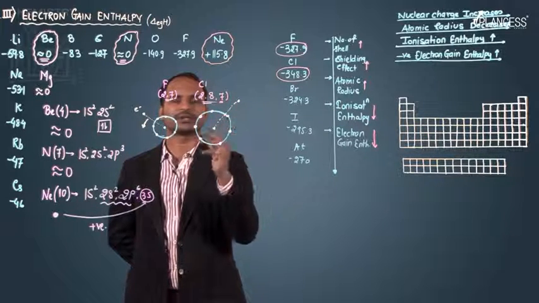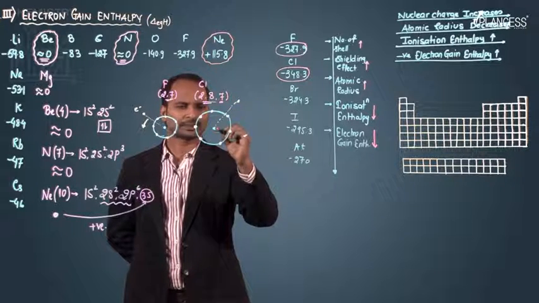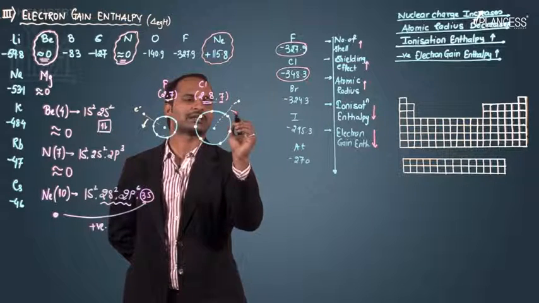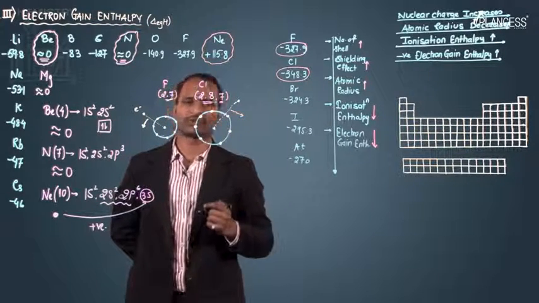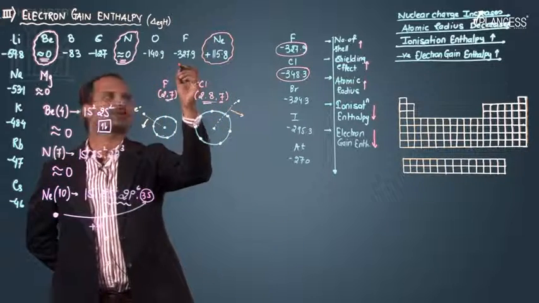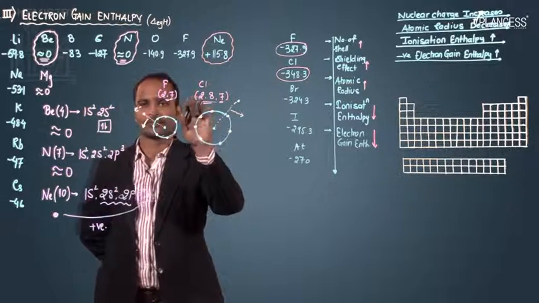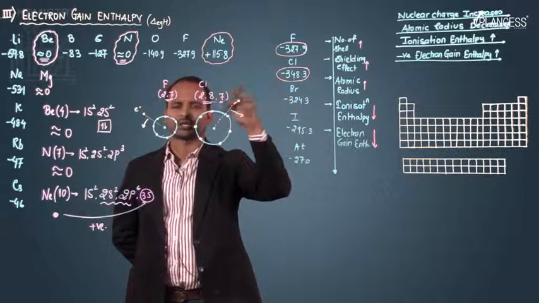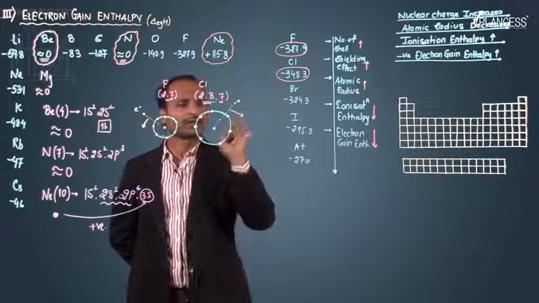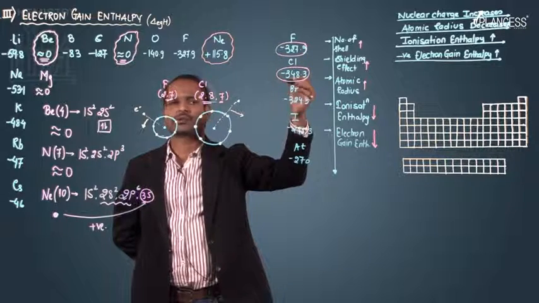Since the coming electron is not feeling any such repulsion, the effective nuclear charge is very high in the case of chlorine. That means the attraction is strong, and that's why more energy is evolved. In fluorine, the energy evolved is only -328, while in chlorine the energy evolved is more, that is -348.3.